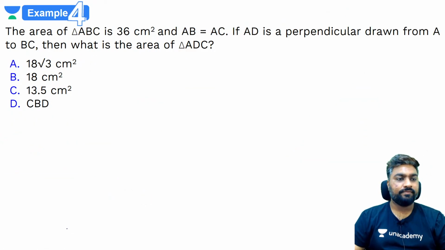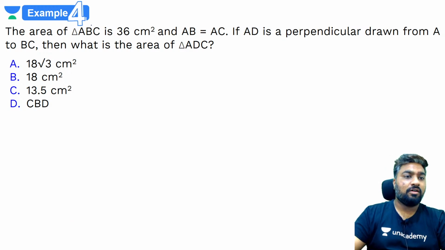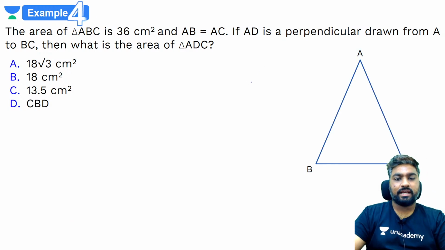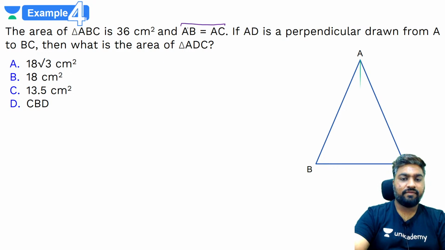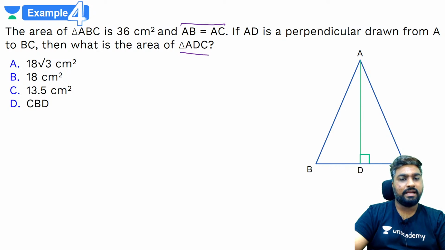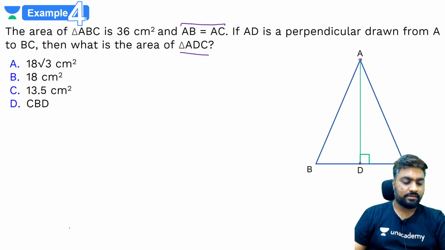Try this out. The area of triangle ABC. So here is the triangle. This is the given figure. Area of triangle ABC is 36 centimeter square, and they're saying AB and AC is equal. If AD is a perpendicular drawn from A to BC, then what is the area of triangle ADC? Quickly try this.